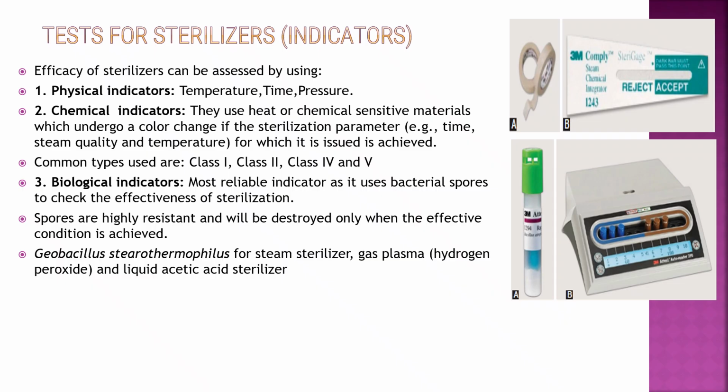Biological indicators are the most reliable indicator, as they use bacterial spores to check the effectiveness of sterilization. Spores are highly resistant and will be destroyed only when the effective condition is achieved. Geobacillus stearothermophilus is used for heat sterilizers, gas plasma, hydrogen peroxide and liquid peracetic acid sterilizers.